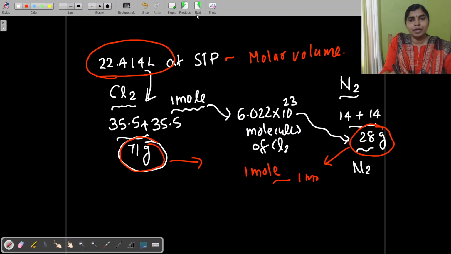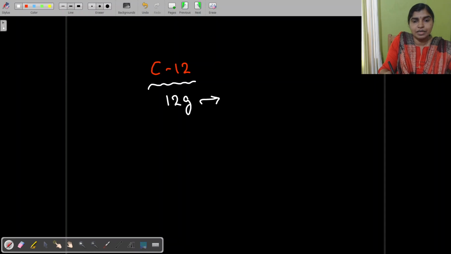So how will you define 1 mole? 1 mole may be defined as the amount of substance that contains Avogadro number of particles. And here we have a standard to define the mole. The standard taken is carbon-12, an isotope of carbon whose atomic mass is taken as 12 grams, and the 12 grams contain Avogadro number of particles.